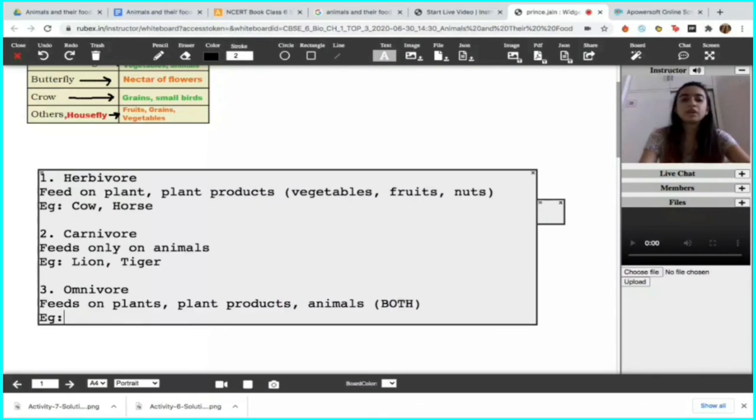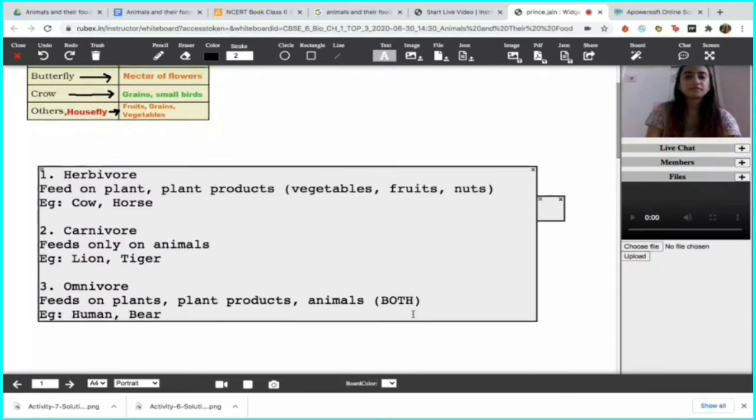What example now do we see here? The biggest example here is a human. Some of us are non-vegetarians, so we are clearly omnivores. We eat animals also, we eat plants and plant products also, right? So omnivore, the easiest example for us being a human being. Second example is a bear. A bear eats both the kinds of food products. So herbivore, carnivore and omnivore, these are basically the three categories in which we have classified organisms on the basis of the kind of food they eat.